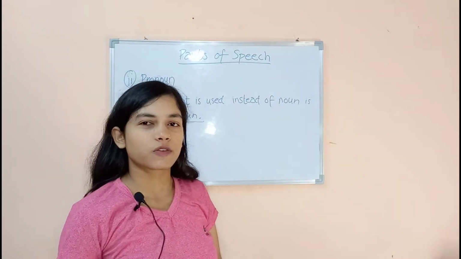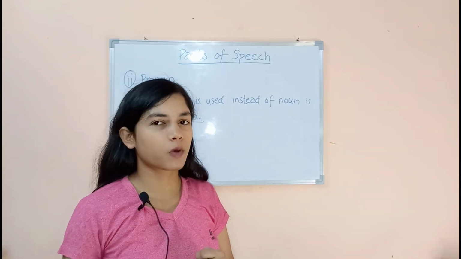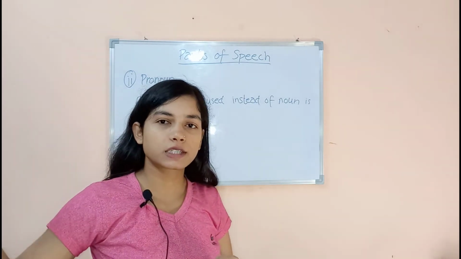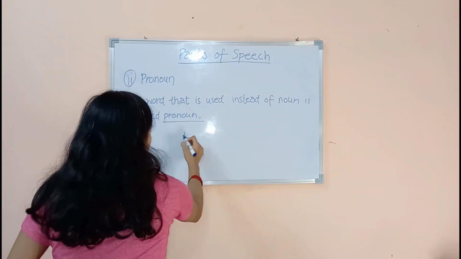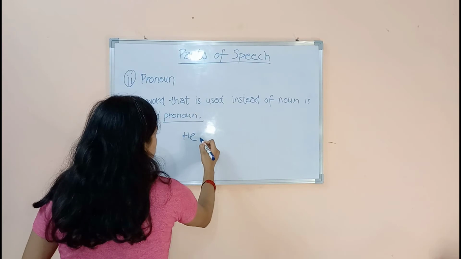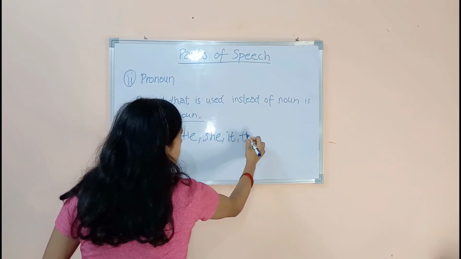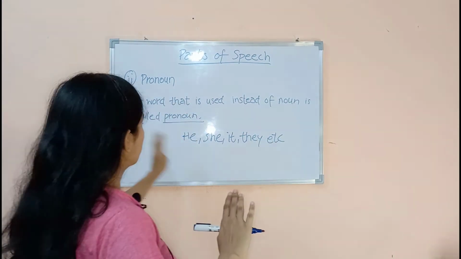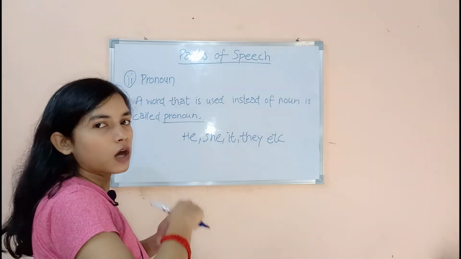Suppose if I say Ram is my friend, Ram's name is Ram, and Ram is a good boy, he studies in this class. So we will not use Ram in every sentence. What we will do is denote it as he. So this is called a pronoun, which we use instead of a noun. We can use he, she, it, they, etc. There are so many words that we use as pronouns, in place of a noun.